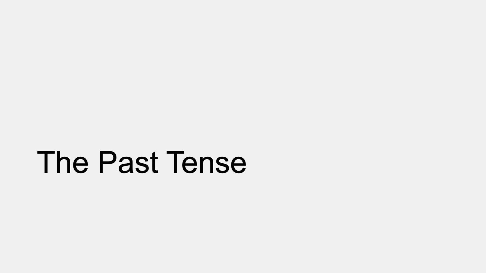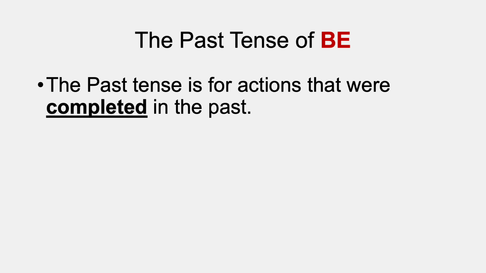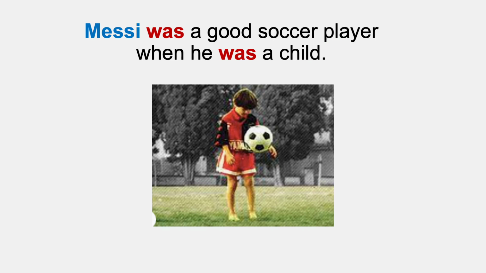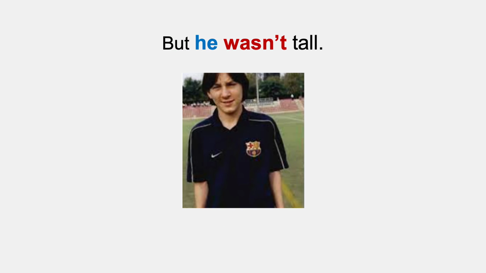So let's look at the past tense of the be verb. The past tense is for actions that were completed in the past. They're finished actions. These actions are not happening now. For example, Messi was a good soccer player when he was a child, but he wasn't tall.